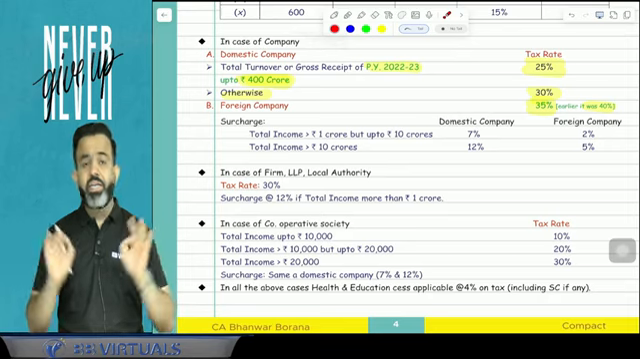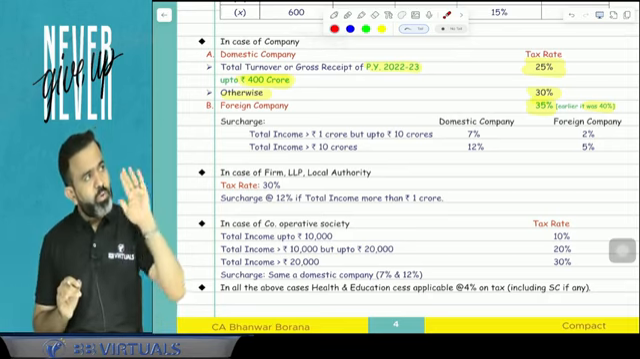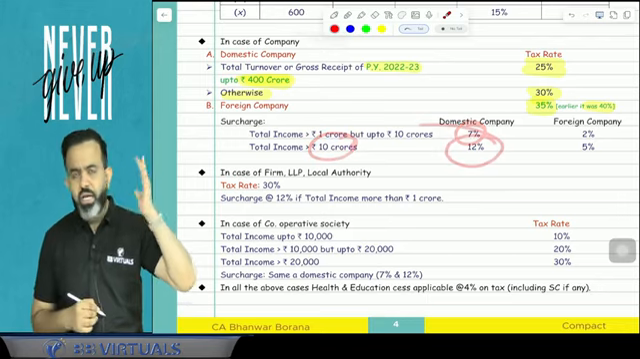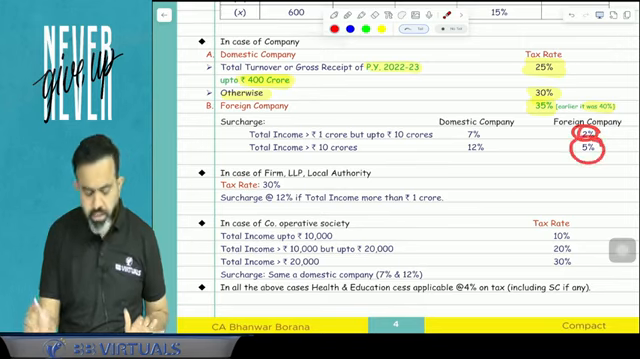So, what is the surcharge rate? In case of the domestic company, if your total income is more than 1 crore up to 10 crore, then surcharge is 7%. More than 10 crore, then surcharge is 12%. In case of foreign company, it is 2% and 5%.